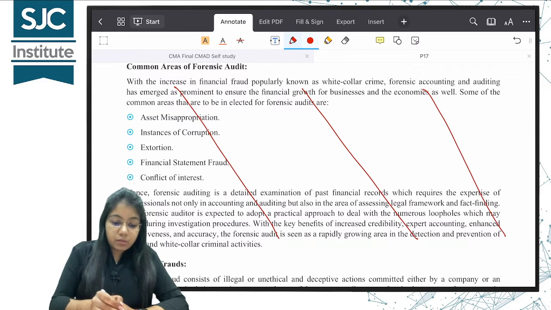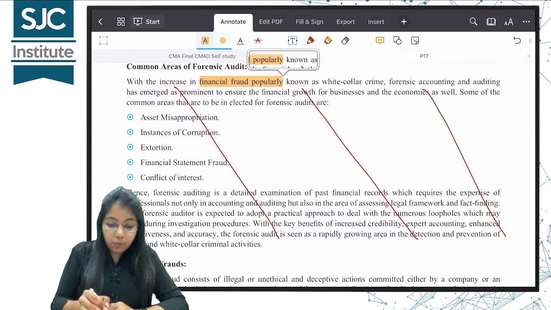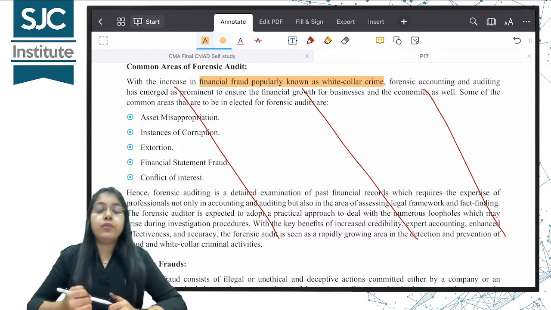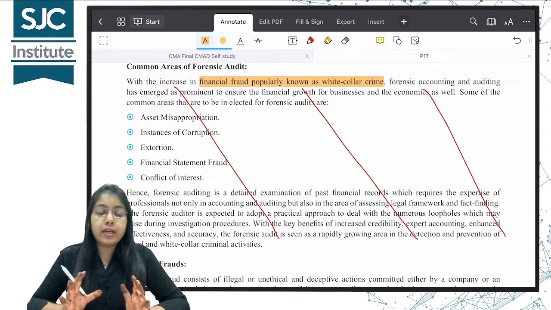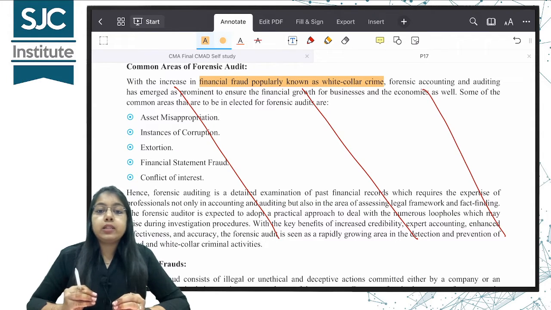Over here, you can just mark this term financial fraud, popularly known as white collar crime. We all have heard this term white collar crimes in newspaper headlines and articles. White collar crimes are those crimes which are directly associated with an entity's finance.